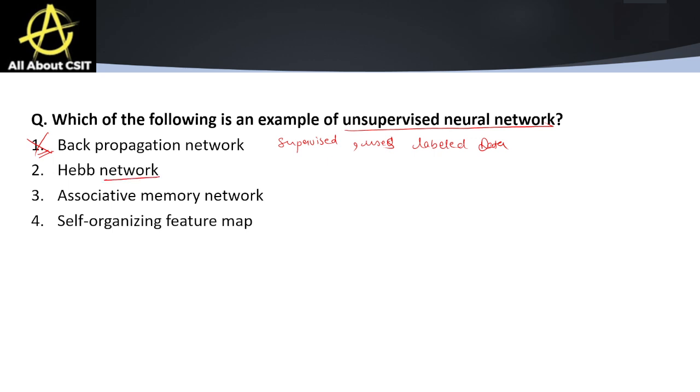Next we have Hebb network. It is based on Hebbian learning, that is an unsupervised neural network. Another is associative memory network. It stores some patterns or is generally supervised. Self-organizing feature maps: this is the correct option, as it is a well-known unsupervised neural network, simply known as SOFM.